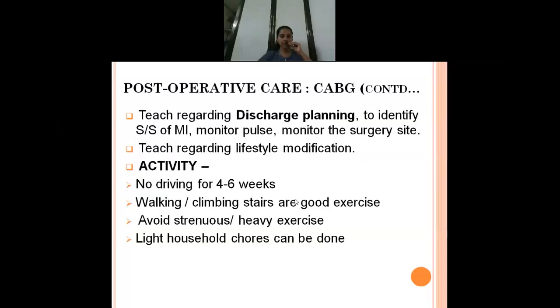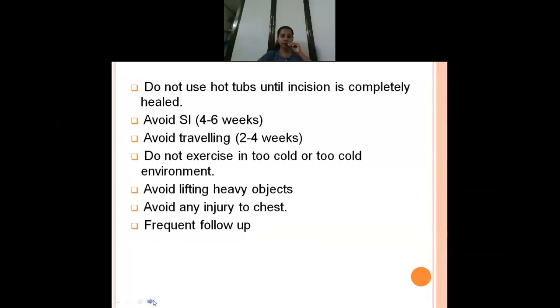Also monitor the surgical site. Next, tell them they should not drive for 4 to 6 weeks after the surgery. They can climb the stairs, and walking is a good exercise. That you have to tell initially only. Next, they can do mild to moderate exercise but not heavy exercises, and light household chores can be done. Tell them not to use hot tubs because there is an incision site, it has to heal. They should avoid sexual intercourse for 4 to 6 weeks after the surgery.